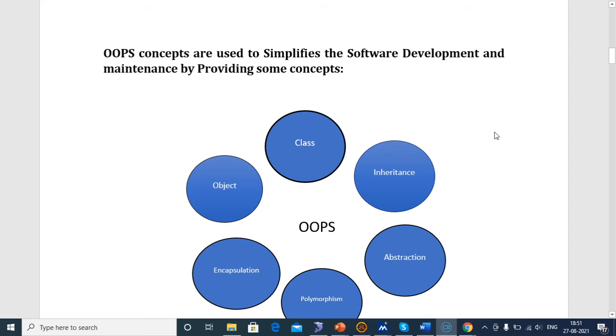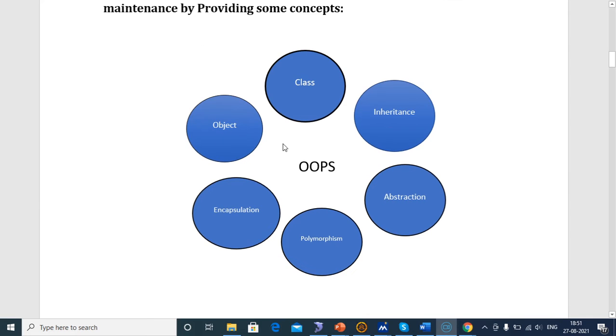The OOPS concept mainly simplifies maintenance for software developers. For that, we have some concepts: object, class, inheritance, abstraction, polymorphism, and encapsulation.